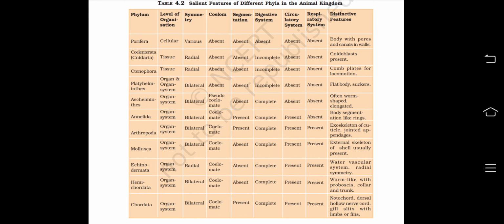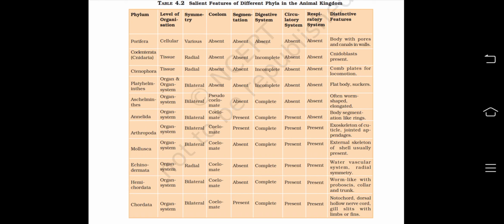So first is Porifera, cellular level of organization, asymmetric. Coelom is absent, segmentation absent, digestive system is absent, circulatory system absent, respiratory system absent. Distinct feature is body with pores and canals in walls.